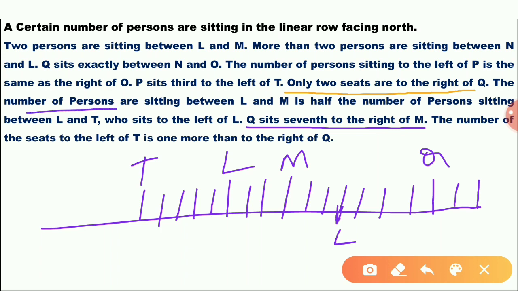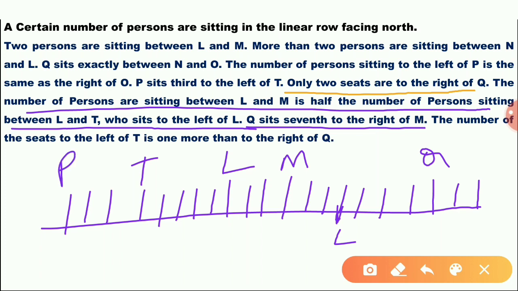This is completed. The number of the seats to the left of T is one more than to the right of Q. Q one more than, that means 2 members, so to the right of T there should be 3 members. P is the ending. So this is also a completed point.